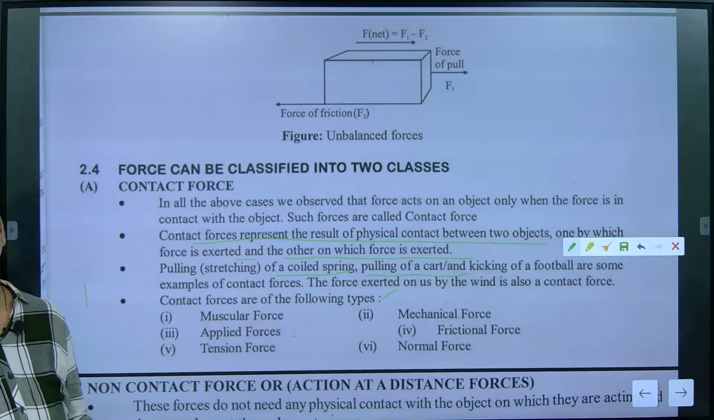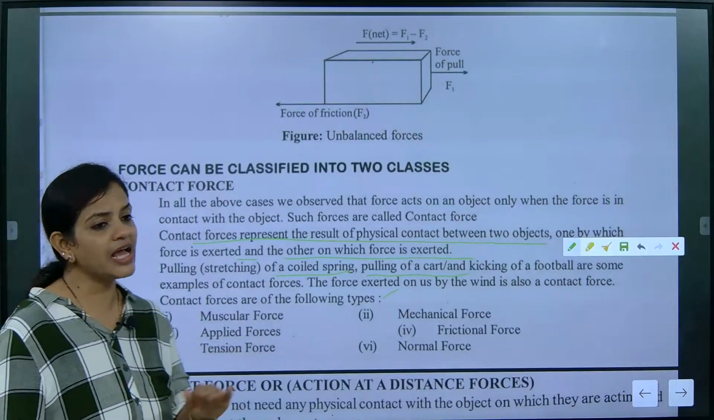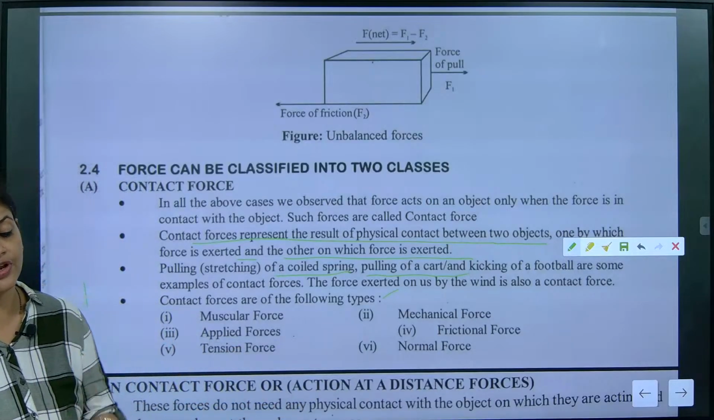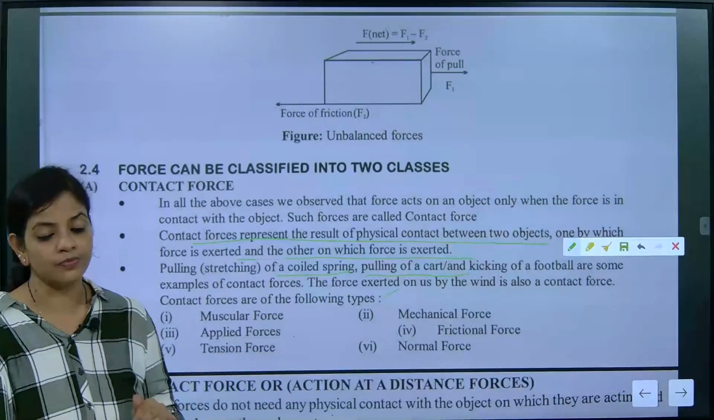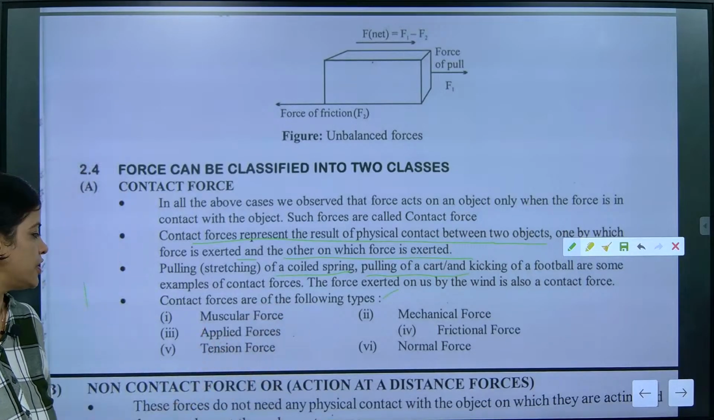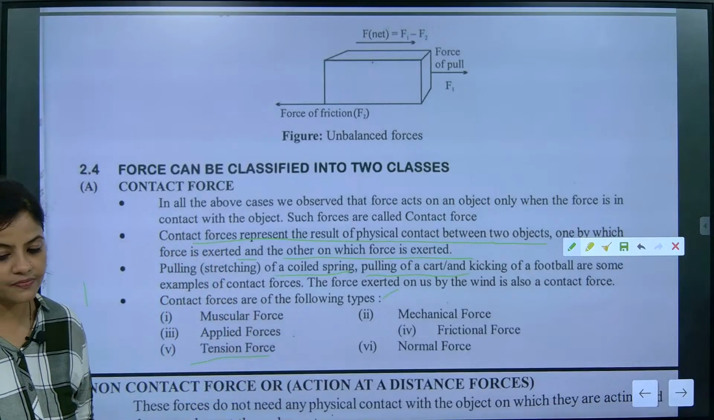Then frictional force, when the tire is in contact with the ground and the ground is producing friction, and it will not allow the object to move frictionlessly. Understood? That time frictional force, which is an opposing force, will be there. Tension, when in a string you tie something.